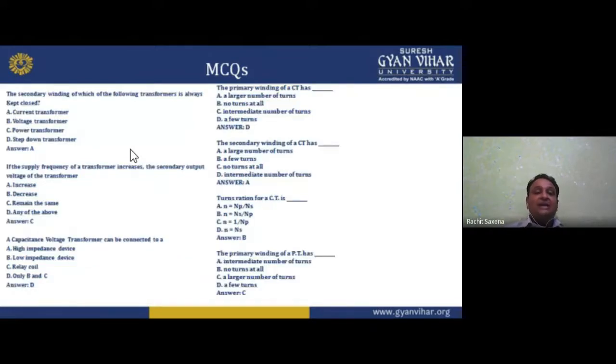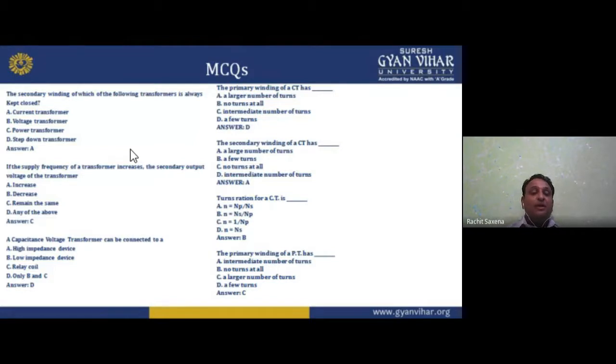Now the secondary winding of which of the following transformers is always kept closed? So options are current transformer, voltage transformer, power transformer, and the step down transformer. So option is E, that is current transformer we have.